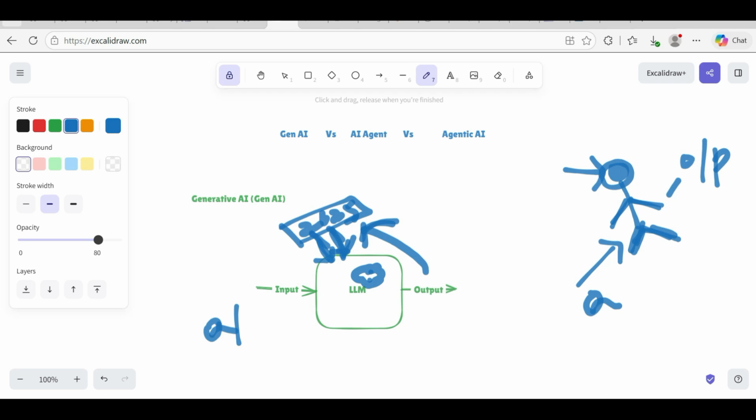What is the disadvantage here? If you ask any question related to 2026, your generative AI will not give you the answer, or will not give you the proper answer. Why? Because the data you have fed it does not include that. Wherever people need information, in those places we can use GenAI. So this is how your GenAI will work.